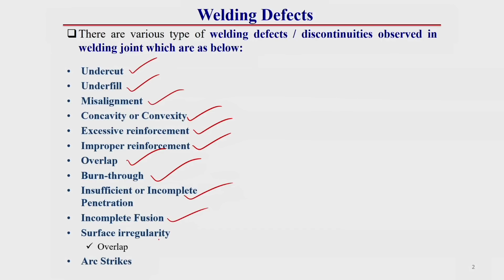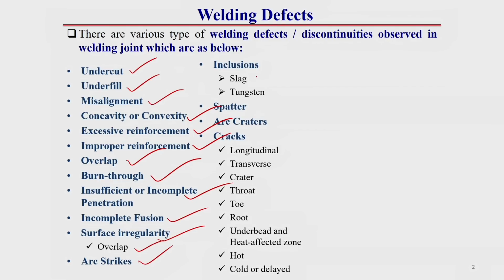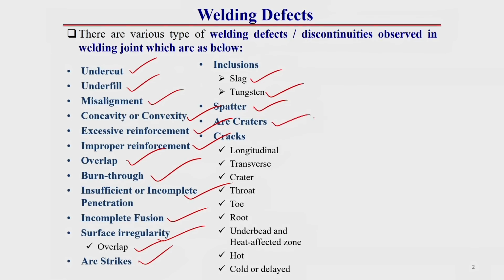This can be surface irregularity like overlap, or arc strike. There can be inclusion of slag as well as tungsten. These are the different defects which we observe in arc welding techniques. There can be spatter, arc crater, and various types of welding cracks; almost 8 to 9 different categories of crack are observed in welding operations or in a welded sample.